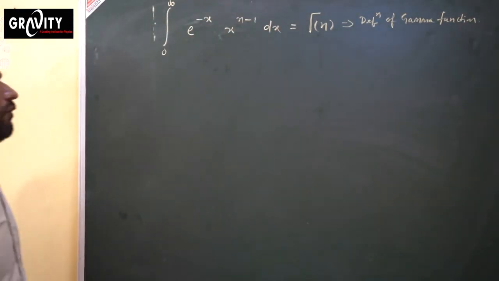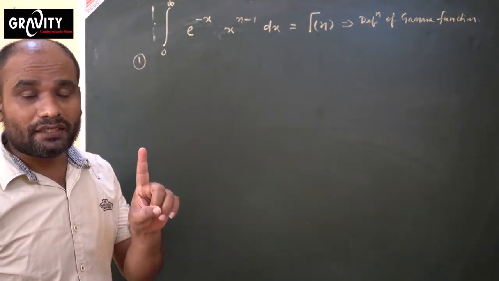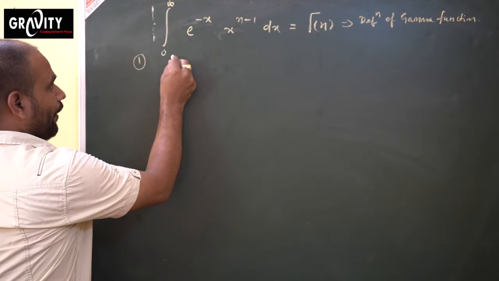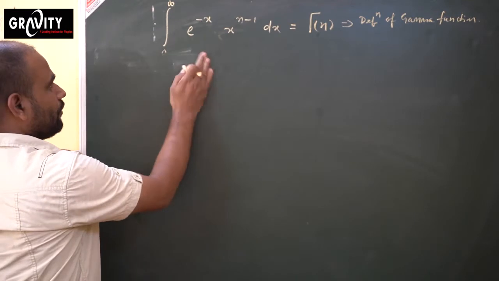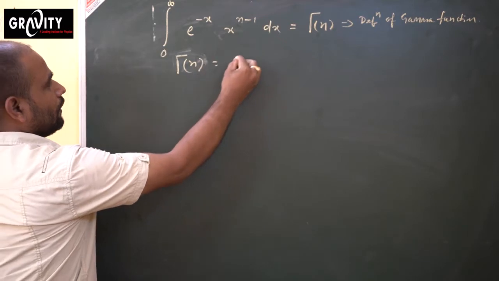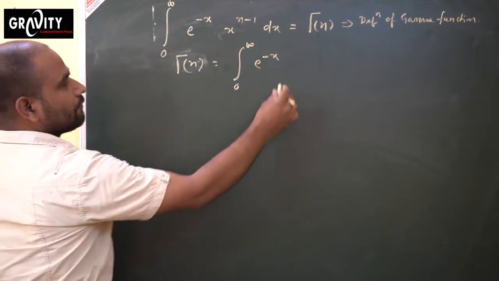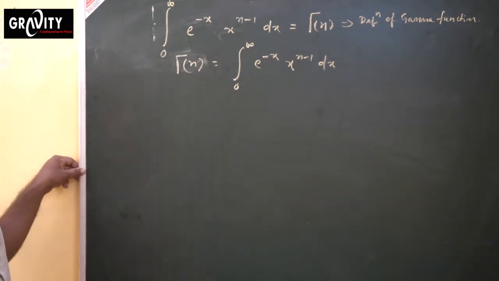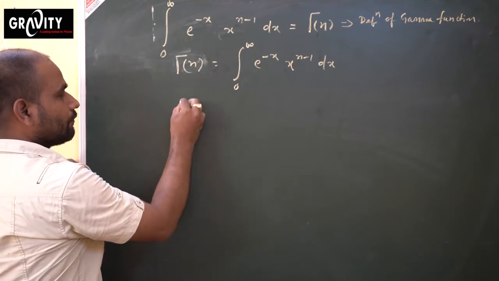Okay. Now we discuss line by line. First, find gamma 1, because I have told you that gamma function is a factorial function. But how is it a factorial function? Let me explain. So first of all, find gamma 1. Let's once again write the gamma function: gamma n equals integral from 0 to infinity of e to the power minus x, x to the power n minus 1 into dx. Instead of n, we will use 1. That is gamma 1.